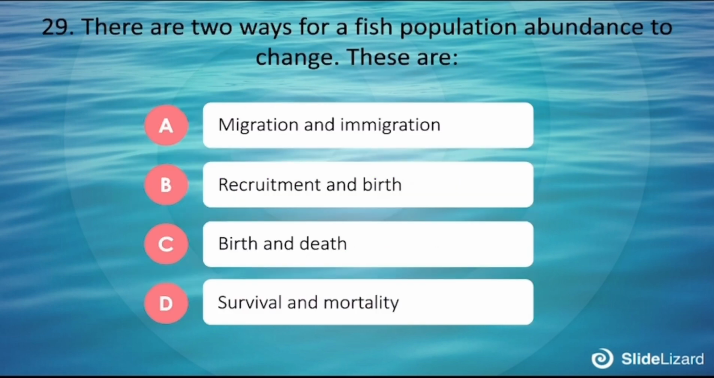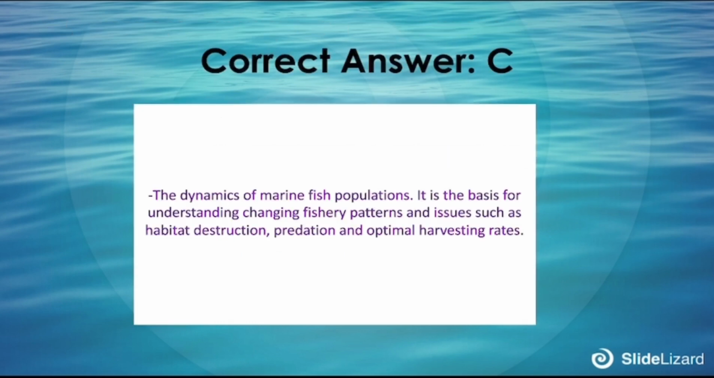29. There are two ways for fish population abundance to change. These are A. Migration and immigration. B. Recruitment and birth. C. Birth and death. D. Survival and mortality. The correct answer is C. The dynamic of marine fish population is the basis for understanding changing fishery patterns and issues such as habitat destruction, predation, and optimal harvesting rates.